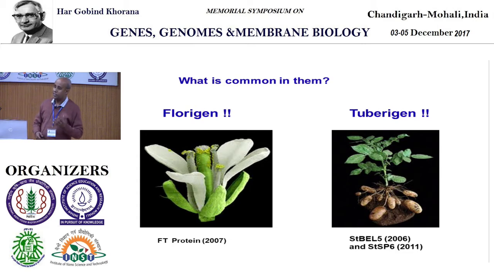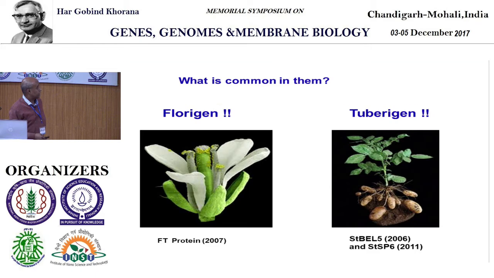Tuberization is a reproductive phenomenon like flowering, and as I said, florigen and tuberigen. This is no more called florigen, by the way. It is now known as FT, the Flowering Locus T protein, which is a mobile signal for flowering. We now know what tuberigen is: we have ST-BEL5 and ST-SP6. Two major signals have been discovered to understand what governs these plants to develop the tuber